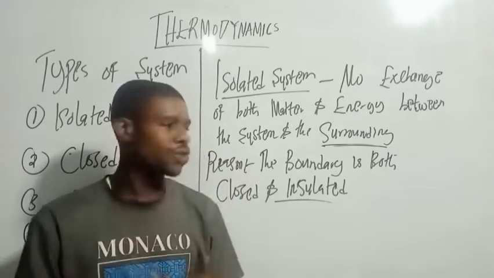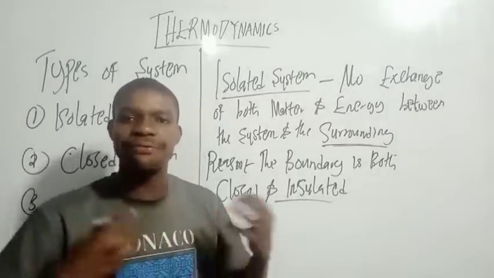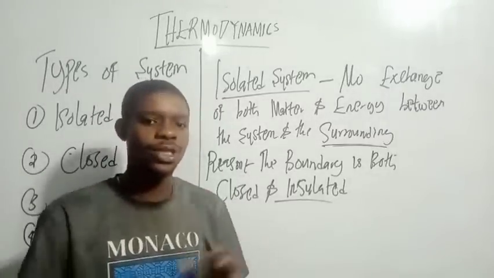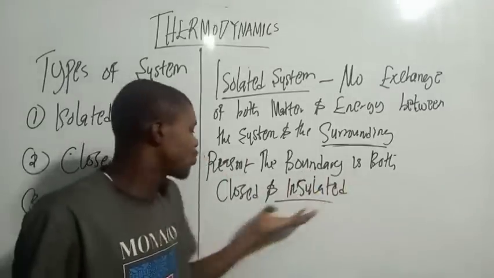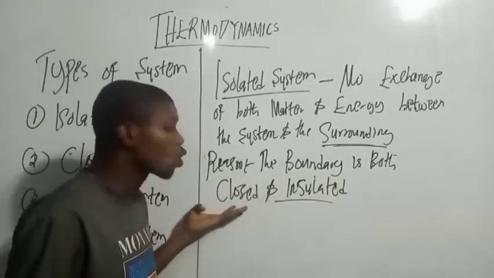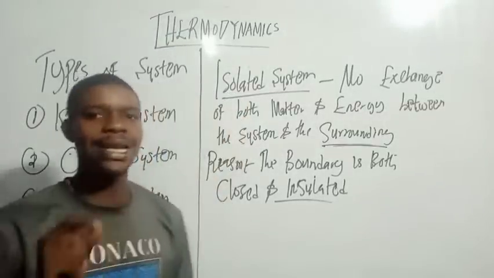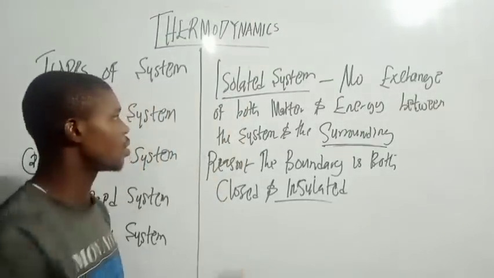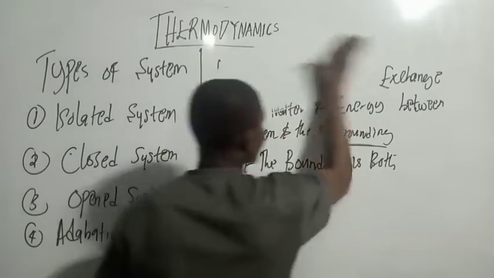Now the reason is because, remember that the nature of the boundary defines what the system is going to be all about. So the reason is because the boundary is both closed or sealed and insulated. So when a boundary is both closed and insulated, it's called an isolated system.